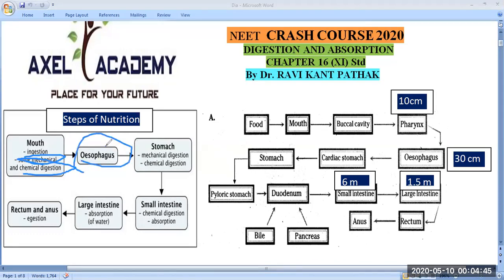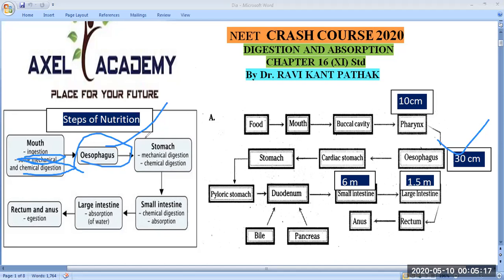The oesophagus is also known as the food pipe, and its length is considered about 30 centimeters. Here you can see the oesophagus, the food pipe. You know very well the oesophagus is provided with special types of muscle known as smooth muscle, and these are involved in the peristaltic movement. By the peristaltic movement, food generally passes from the mouth into the stomach, the downward movement of the food is performed by the peristaltic movement of the oesophagus.